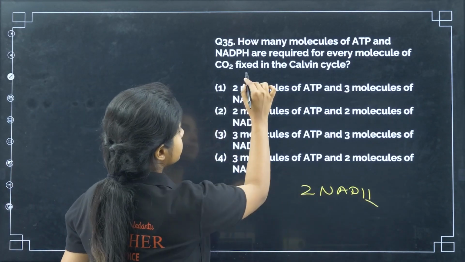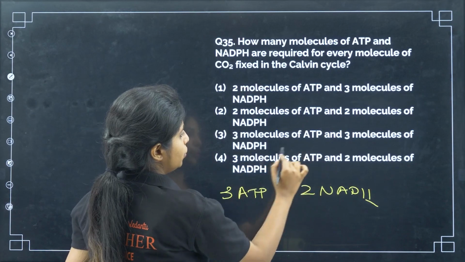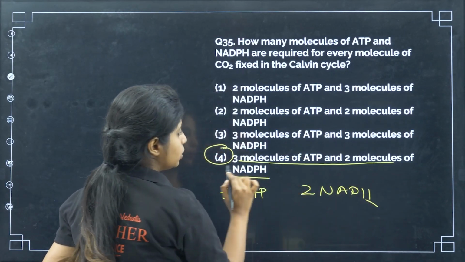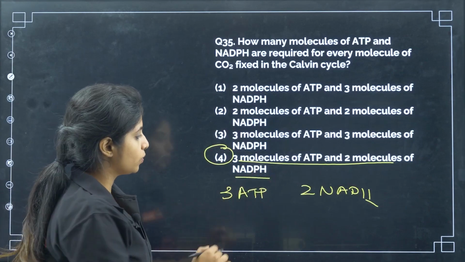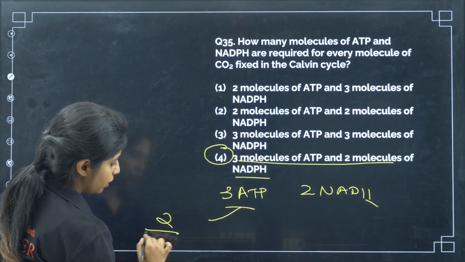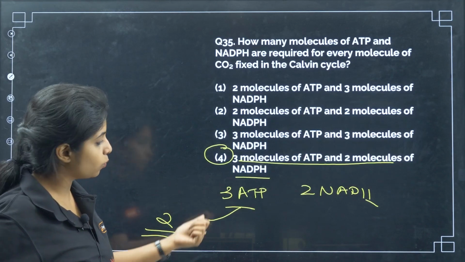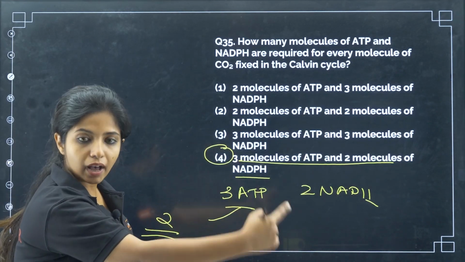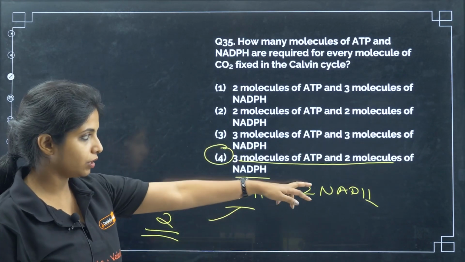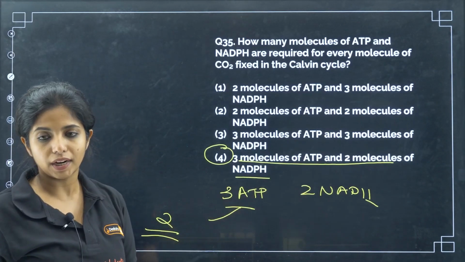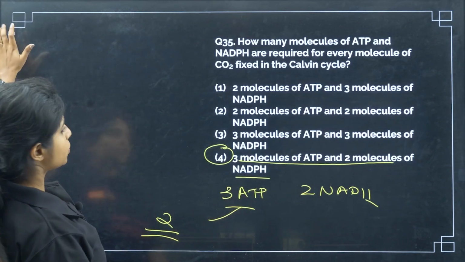So, your answer is 3 molecules of ATP and 2 molecules of NADPH. The 2 molecules of NADPH are needed when you are converting 3-phosphoglycerate to glyceraldehyde 3-phosphate, and 1 ATP where you are converting to RuBP, that is ribulose bisphosphate. Wherever you needed 2 ATP, there you needed 2 NADPH as well. So, your answer becomes this.